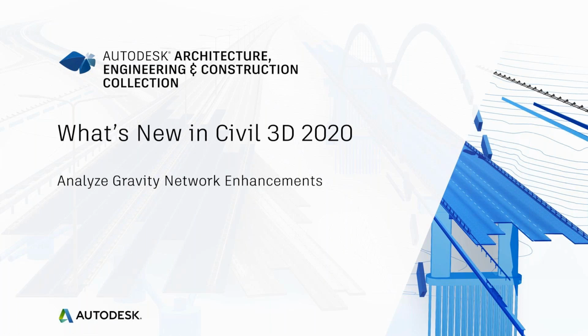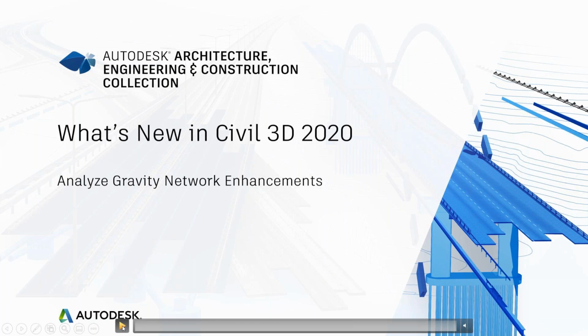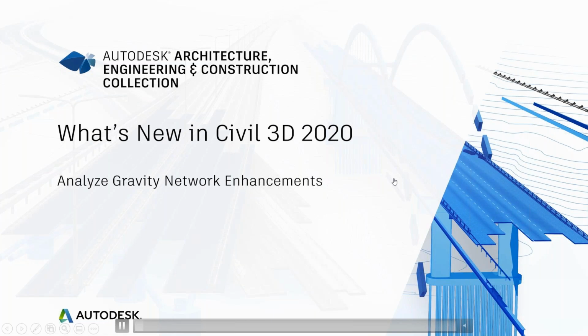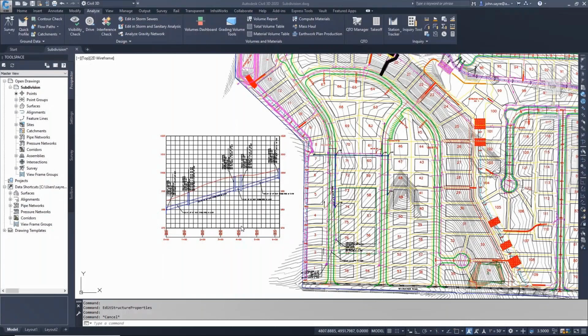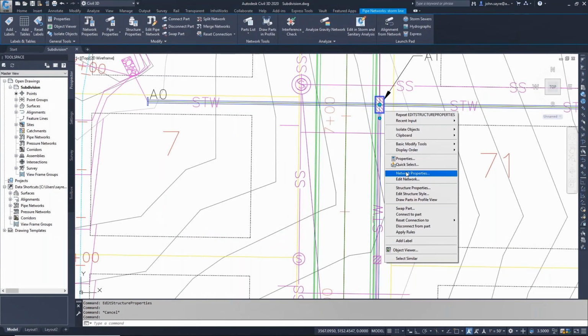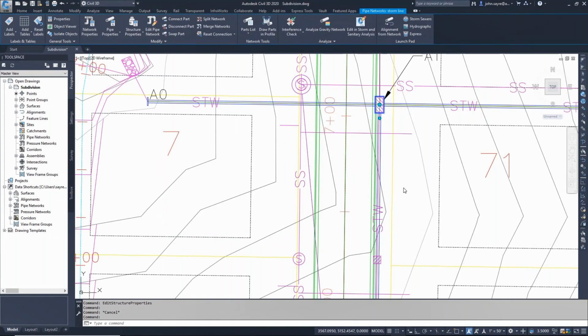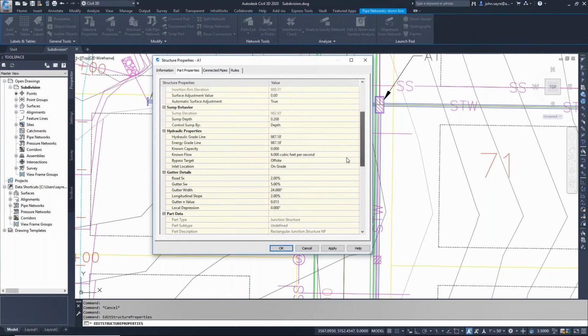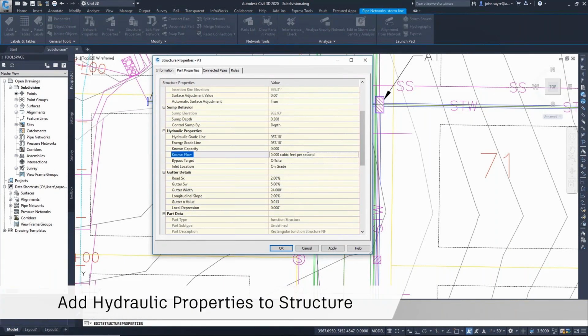Now what you can do is resize it, and then you can decide, okay, cool, I want this to be updated or reflected accordingly. Okay, so let's look at the gravity networks. So here we are, we've got a gravity network that has been generated. You can see the structures have been in there. Structure property is still the same, more or less, for editing in terms of your gradients, your demand. So that's what we're doing there.